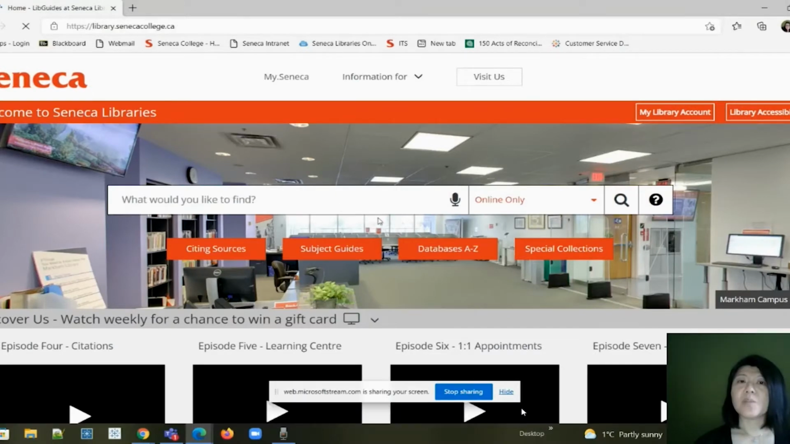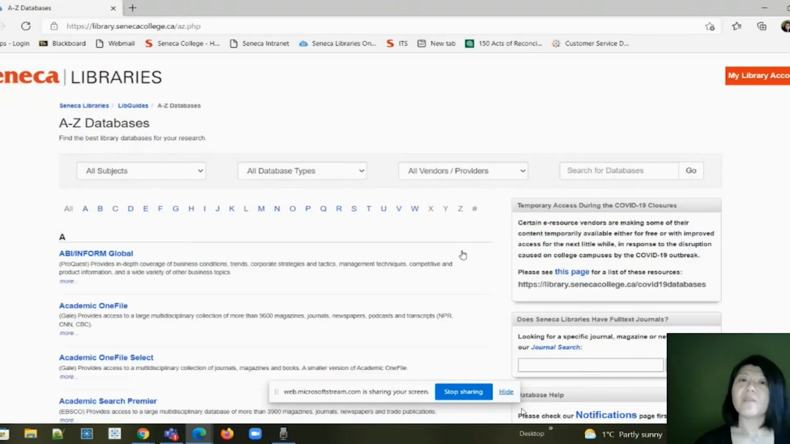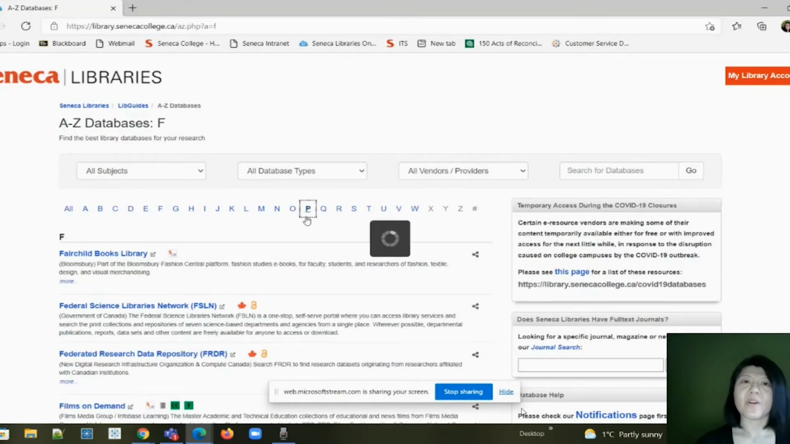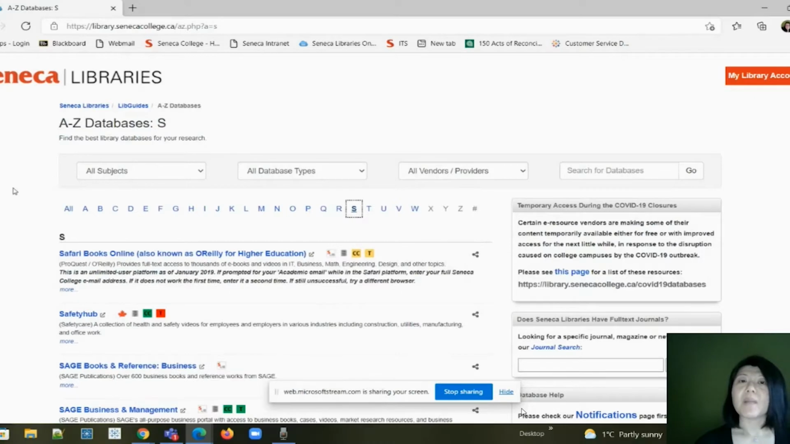3. Access a specific database through the Databases A to Z button. This brings you to the complete list of our licensed content. Unless you know exactly what you're looking for, save yourself some serious amount of time and talk to your liaison librarian or email librarians@senecacollege.ca. They can recommend the best databases for your situation.